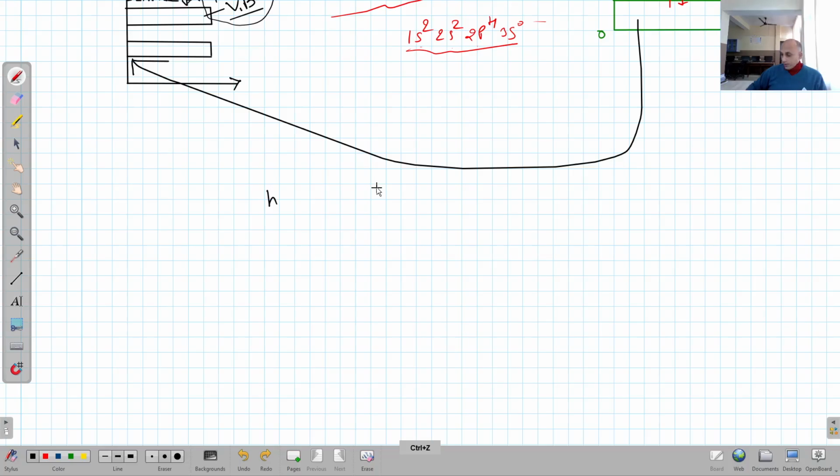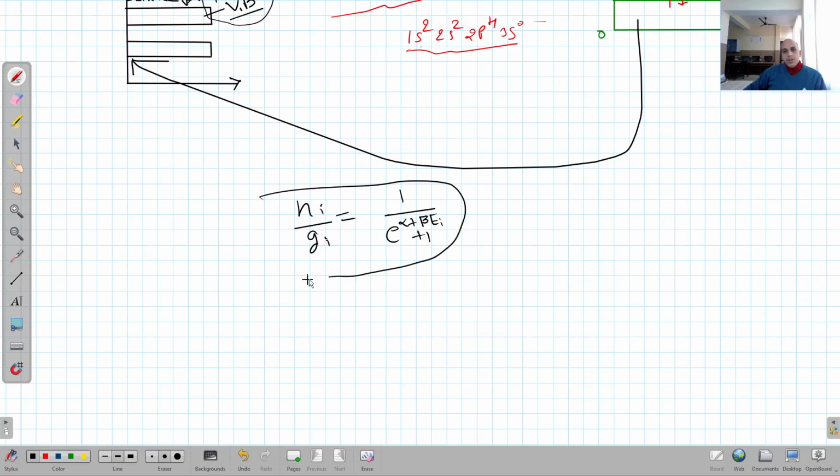It was Ni upon Gi is equal to 1 upon e raised to power alpha plus beta Ei plus 1. So this is actually the Fermi Dirac distribution function. Clear? So first of all, I am going to make the discussion about it, right?